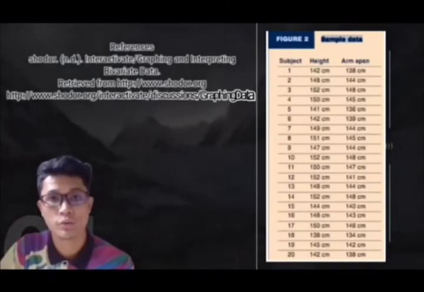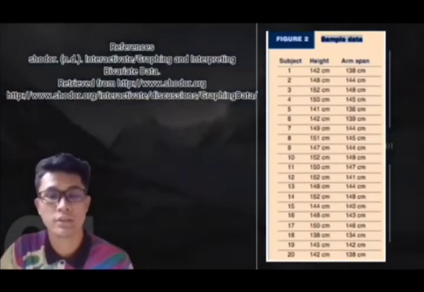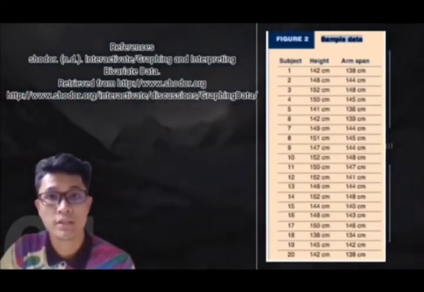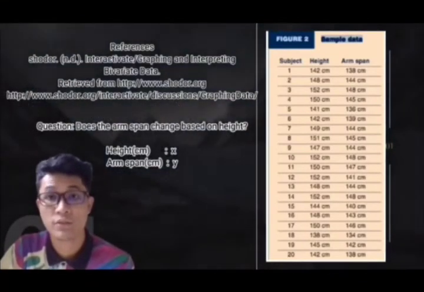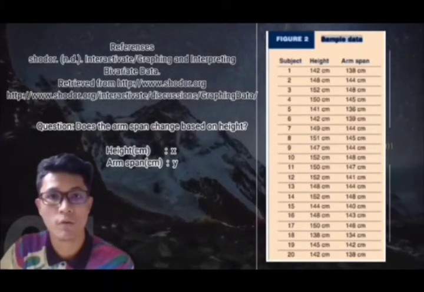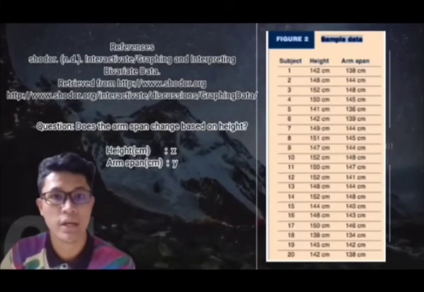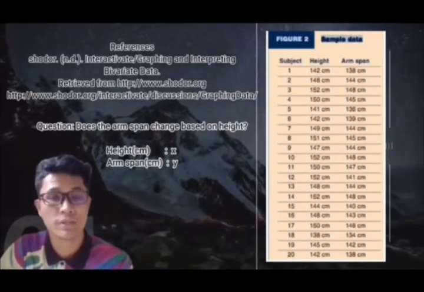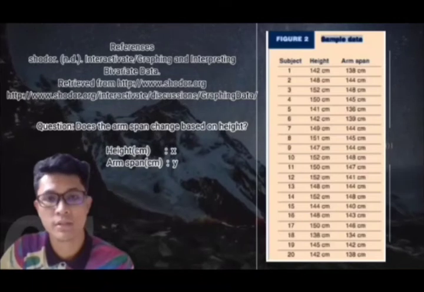In this part, which is part B, firstly, introducing the data, and the second one is recognizing the variables involved in the data. The sample set of data we use is from a secondary source, namely a data set from the internet, using this website as a source of information. Here is a sample of the data we use to answer the first question. The question we will use based on this sample is, does the arm span change based on height?